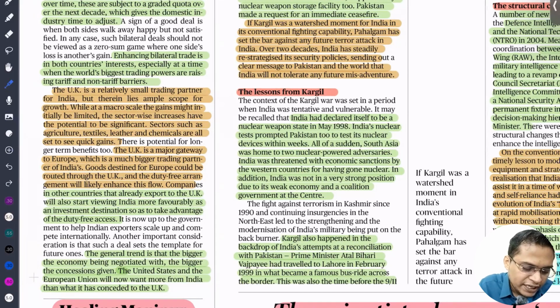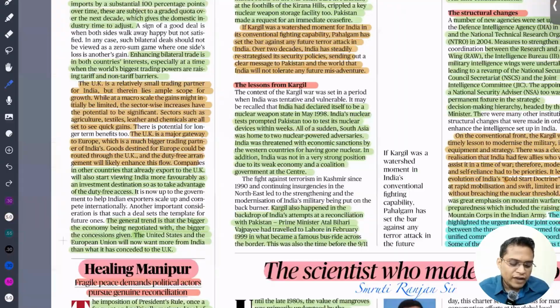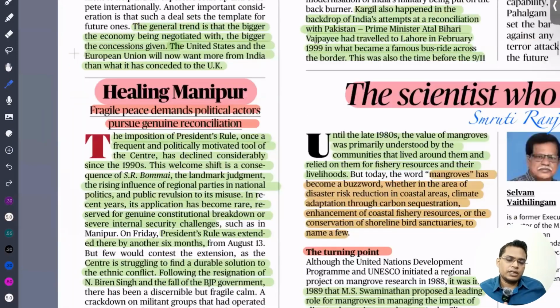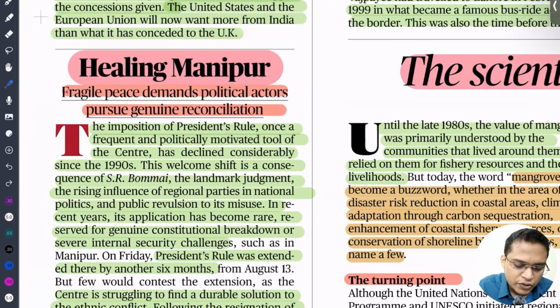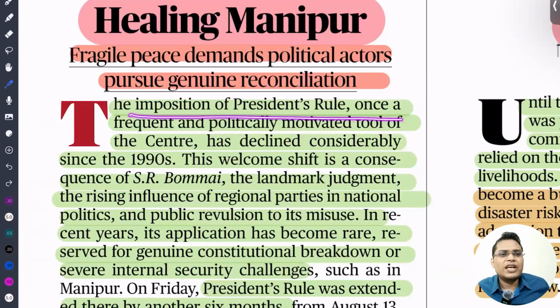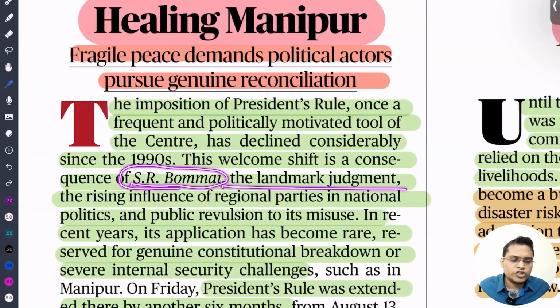So next one is healing Manipur. Recently we have seen the Meitei and Kuki fighting going on in Manipur. So recently President's rule has been imposed there, because the civilian government was not able to contain it. This article talks about past instances of misuse of President's rule in states, and later the Supreme Court in the S.R. Bommai case gave a landmark judgment that laid down certain guidelines for imposition of President's rule in a state.